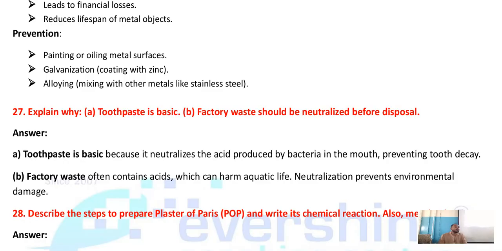Factory के waste को क्या करना बेटा? पहले filter करना कहते बेटा. We have to neutralize before we dispose. Why? What is the reason behind that? So such types of questions can be asked.